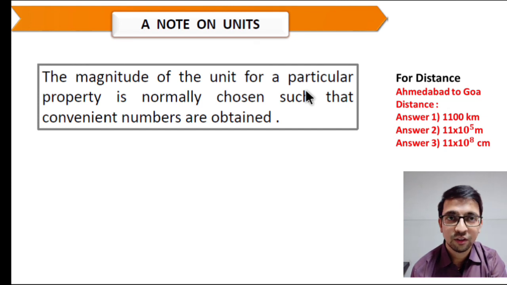So now a note on units. Particularly, the magnitude of a unit for a particular property is normally chosen such that convenient numbers are obtained. So first example, let's take distance. Ahmedabad to Goa distance is about 1100 kilometer. In a second way we can say 11 into 10 raised to 5 meter, and in a third way we can say 11 into 10 raised to 8 centimeter. Among these three options, the convenient way is 1100 kilometer.